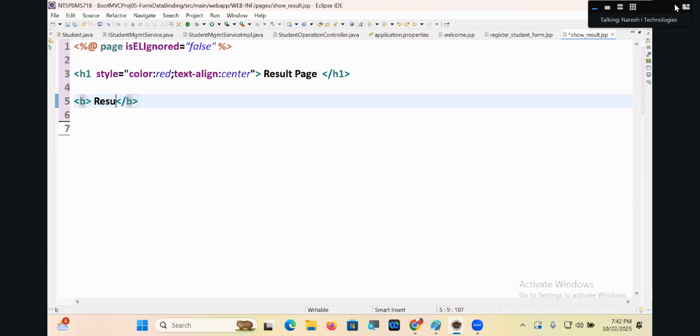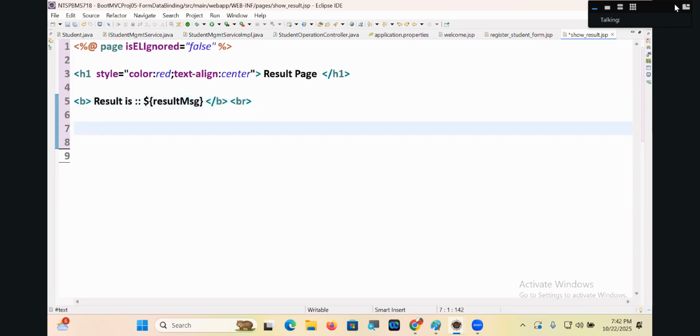Bold, the result is dollar curly bracket open and closing, result message. This is done now. Okay.